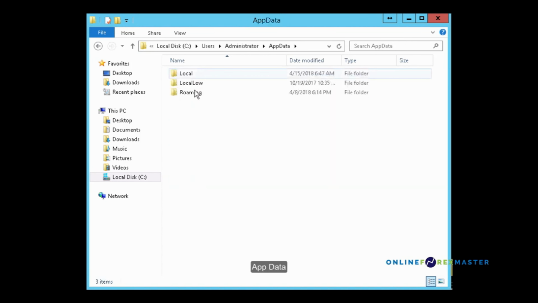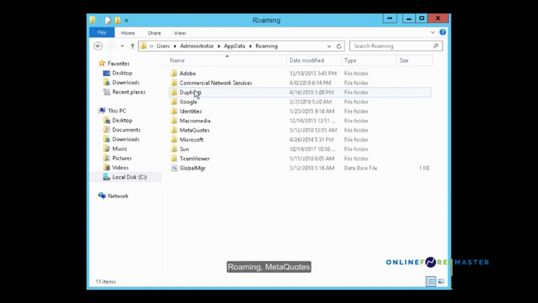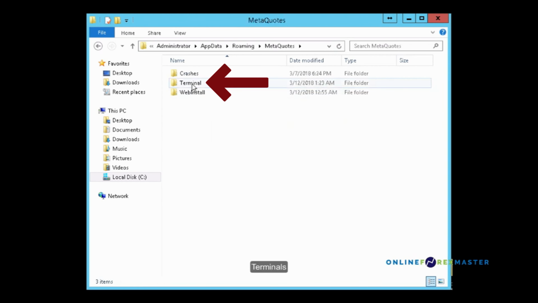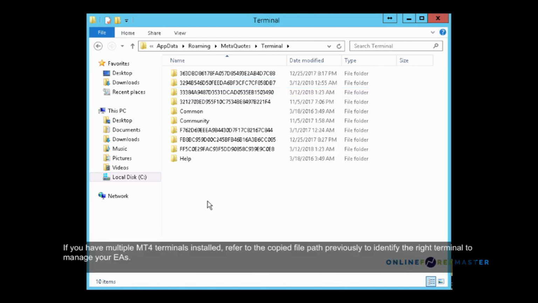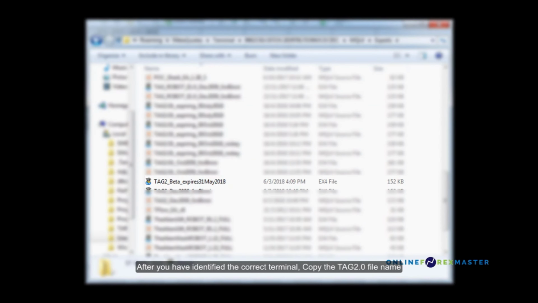AppData, Roaming, MetaQuotes, Terminal. If you have multiple MT4 terminals installed, refer to the copied file path previously to identify the right terminal to manage your data. After you have identified the correct terminal, copy the TAG2 file name,